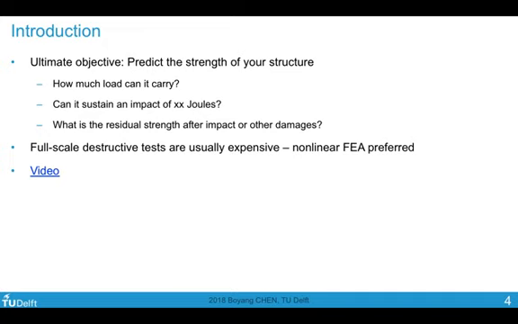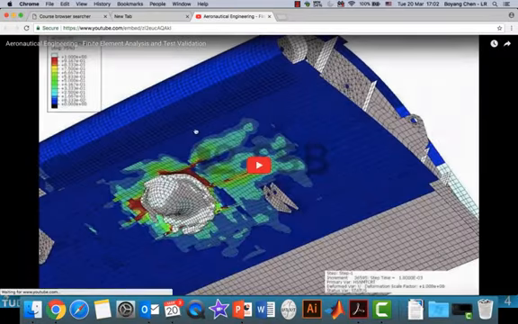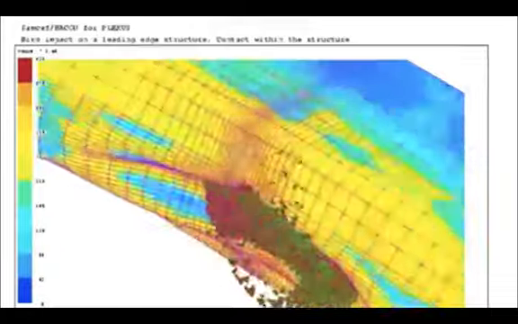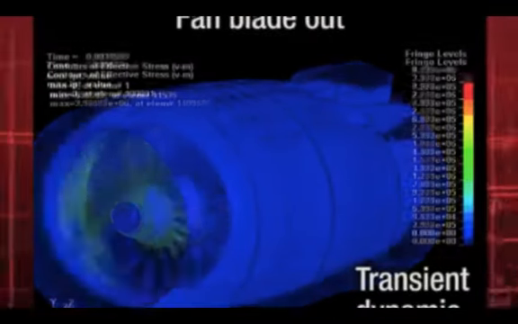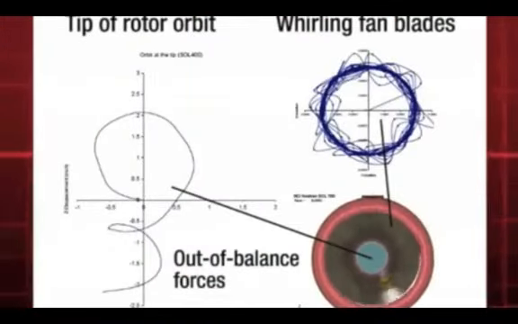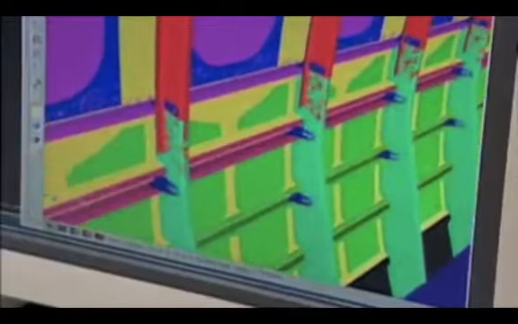And it is quite expensive to perform a full-scale destructive test to answer these questions. So whenever possible, we should first perform a nonlinear finite element analysis. Here is an interesting video that I found on the internet, which shows the application of the nonlinear finite element method in aerospace. You can see the modeling of damage due to impact. Here is the effect of a damaged blade, comparison with experiment and simulation. It's a very cool video.